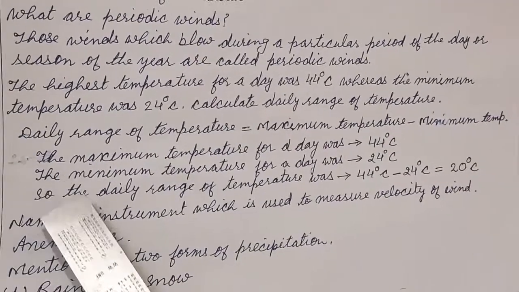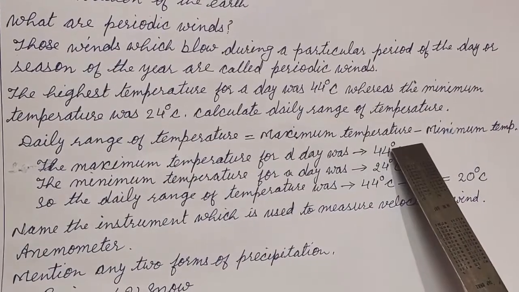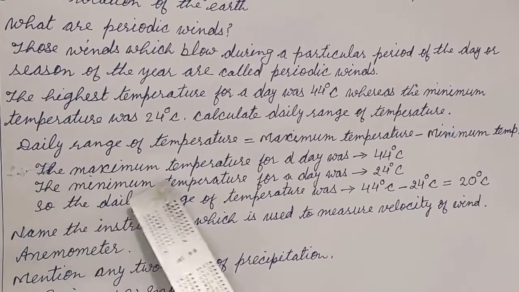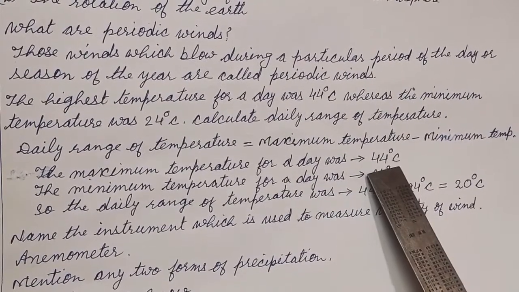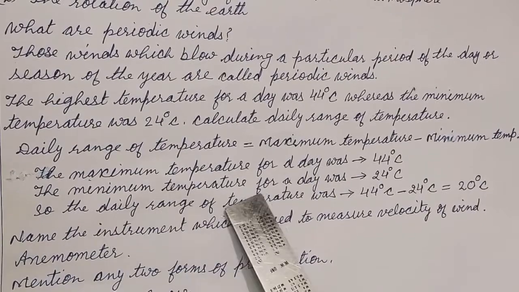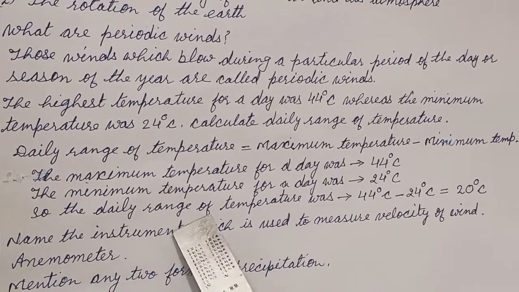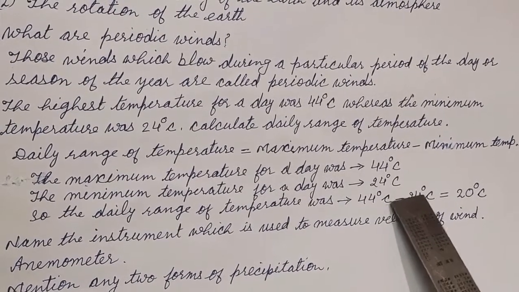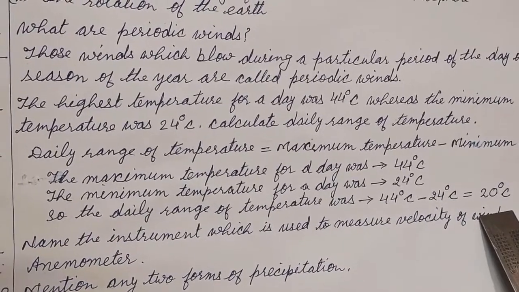Answer. Daily range of temperature is equal to maximum temperature minus minimum temperature. The maximum temperature for the day was 44 degrees Celsius. The minimum temperature for the day was 24 degrees Celsius. So the daily range of temperature is 44 degrees Celsius minus 24 degrees Celsius, which is equal to 20 degrees Celsius.